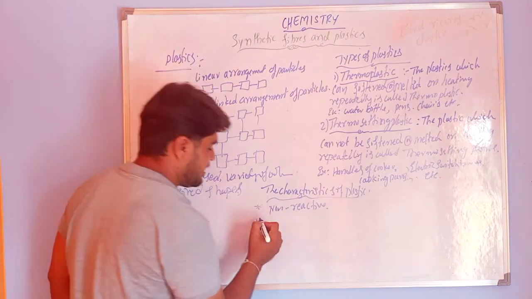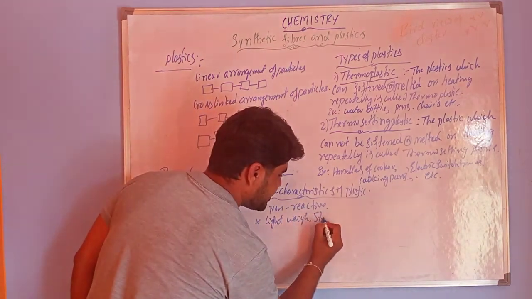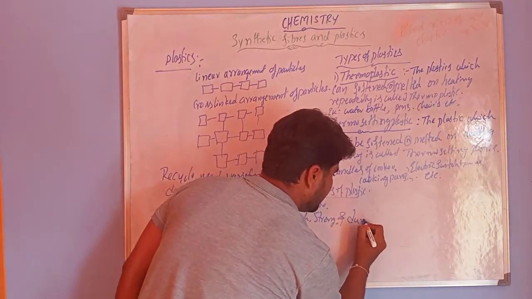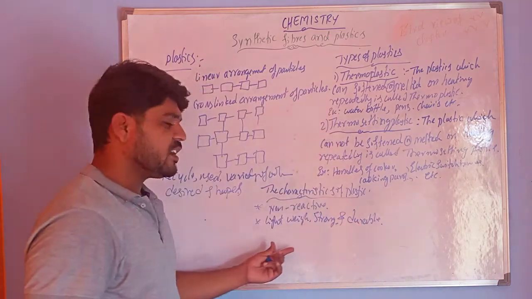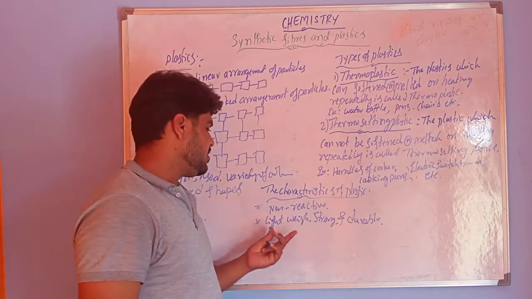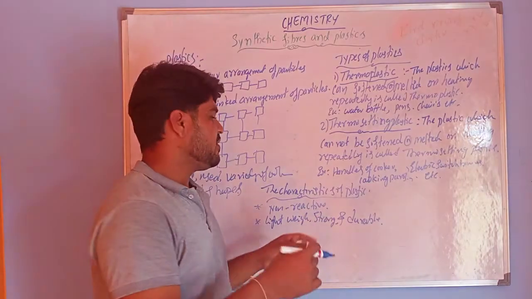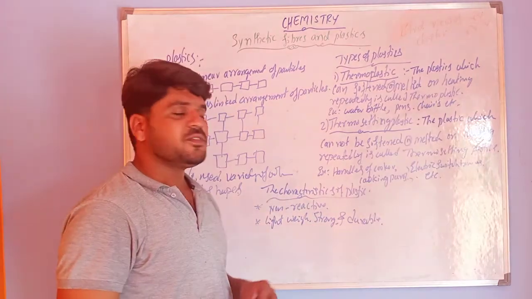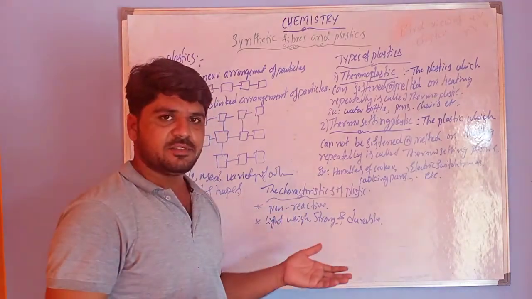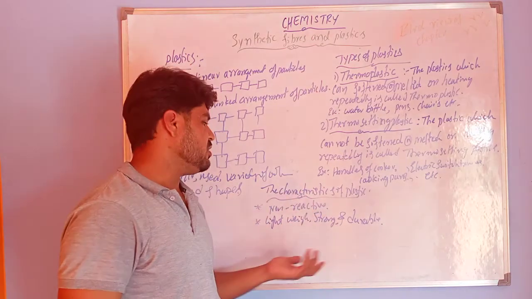So the next characteristic is that they are lightweight, strong and durable. When compared to metals, which are heavy, plastic containers are lightweight and strong, and they also have a longer life. That's why we use plastics as containers for storage, for food containers, and if you store any chemicals, even pickles, also.